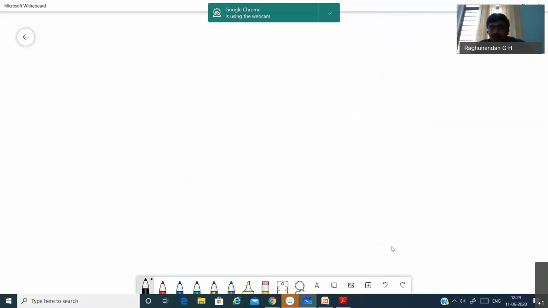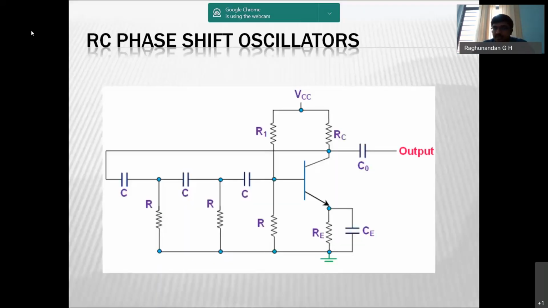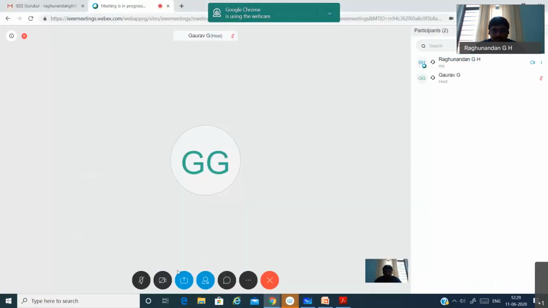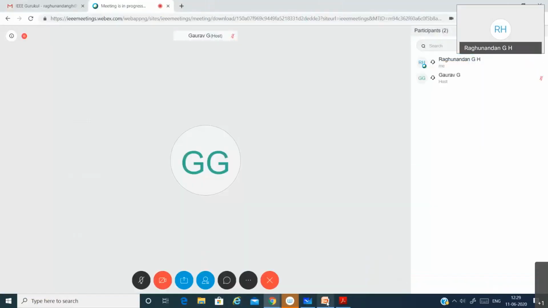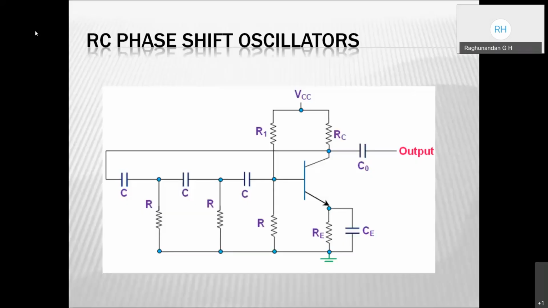So now we'll move on to the different types of oscillator. In that, the first thing I have taken is the RC phase shift oscillator. It is known as the RC phase shift oscillator because here in this case we are going to use RC pairs.